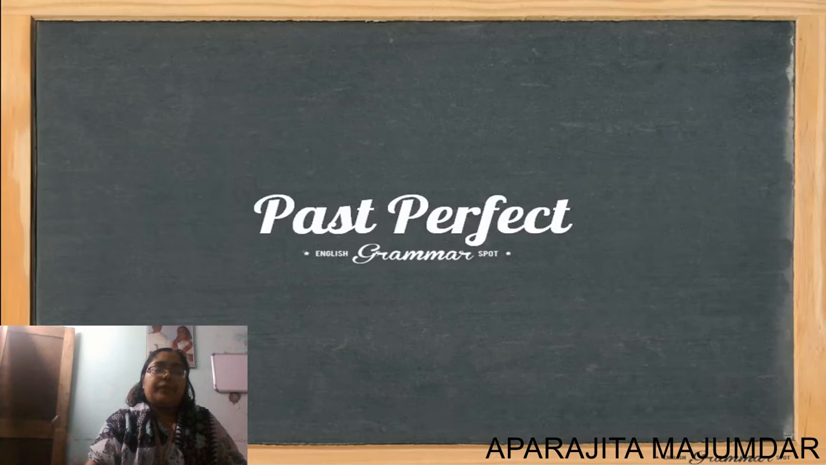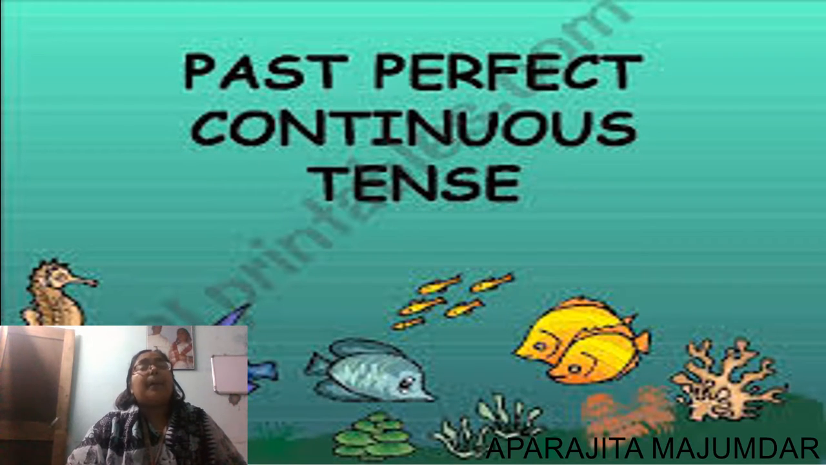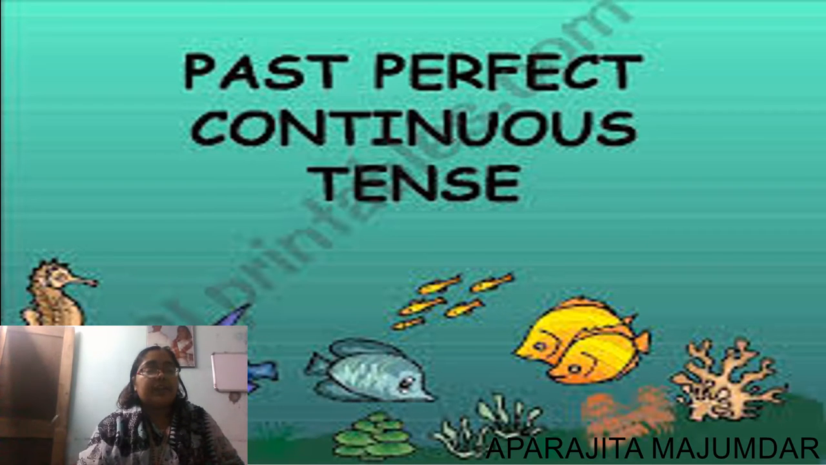Now the next is past perfect continuous tense. Now what is past perfect continuous tense? For example, I had been speaking. So, an action which started in the past and also continued in the past itself. I had been speaking to my friend. Now I run a video for you all to make it clear to you.